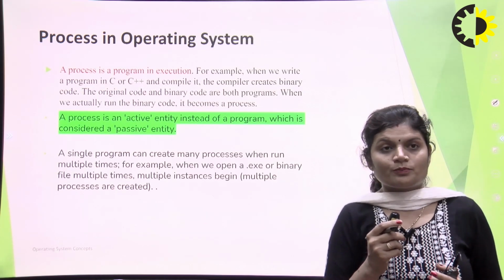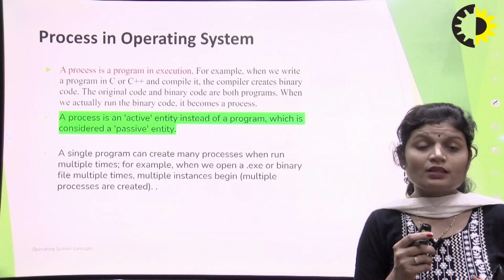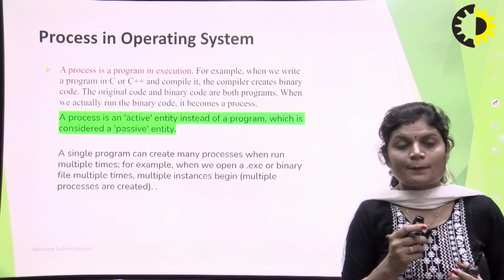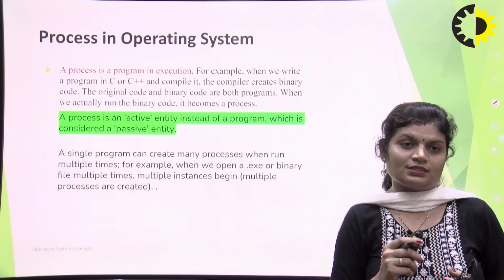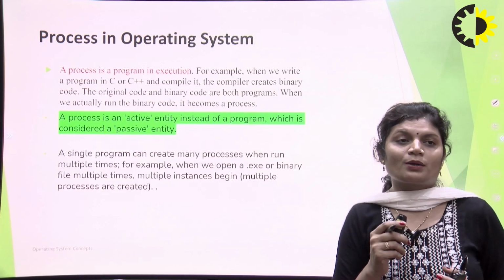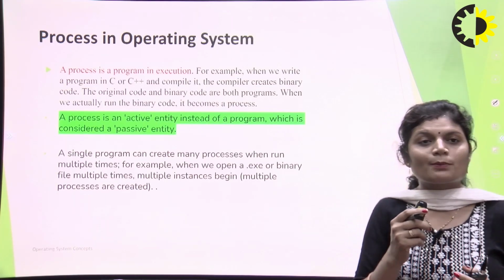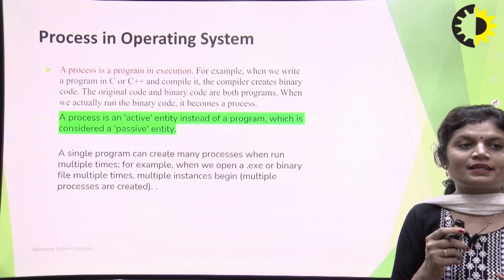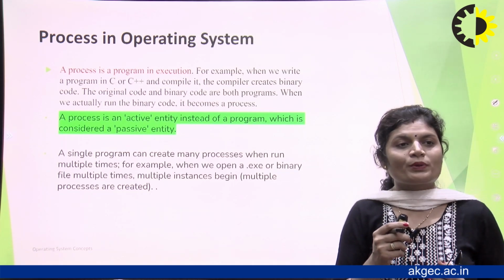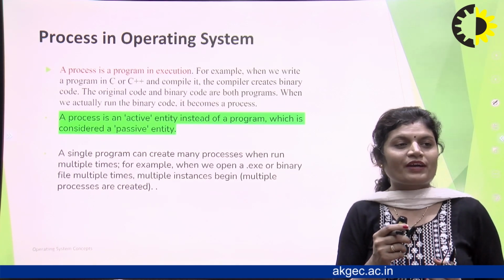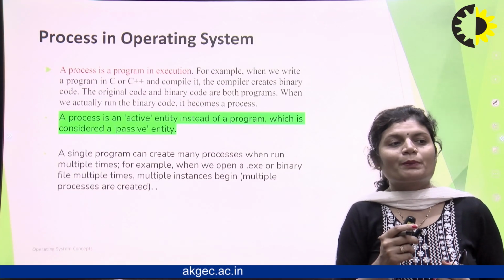To perform any task, you write a set of instructions. This set of instructions is called a program. But when this program is in execution, it is called a process. Otherwise it is only a program, because it is passive. When it executes, it becomes a process. A single program can create many processes when run multiple times. For example, when we open an .exe or binary file multiple times, multiple instances are created. Multiple processes are created.